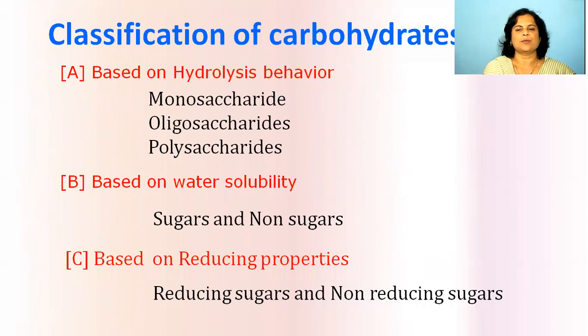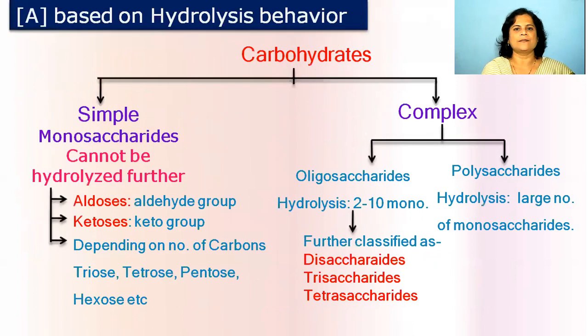The next point is the classification of carbohydrates. We have three types of classification: based on hydrolysis behavior, based on water solubility, and based on reducing property. First, we see the classification based on hydrolysis behavior. They are classified into two groups, simple and complex.